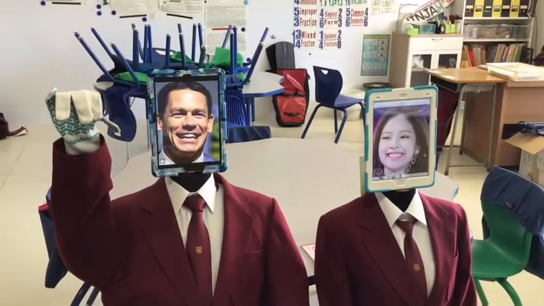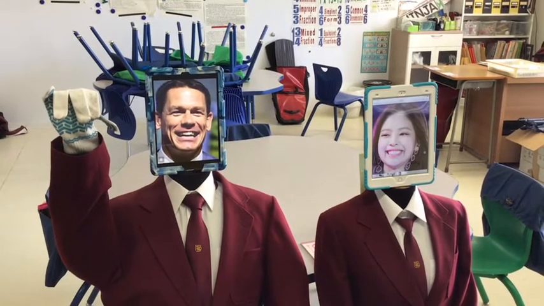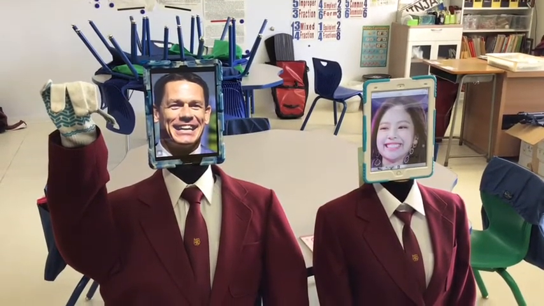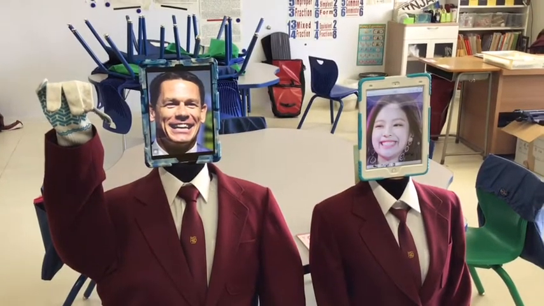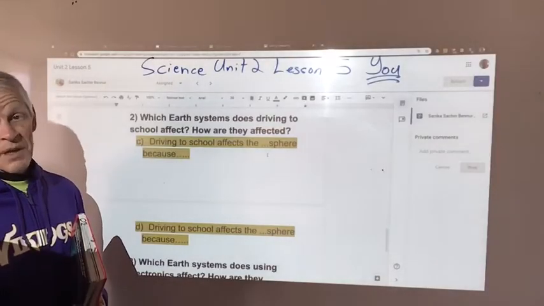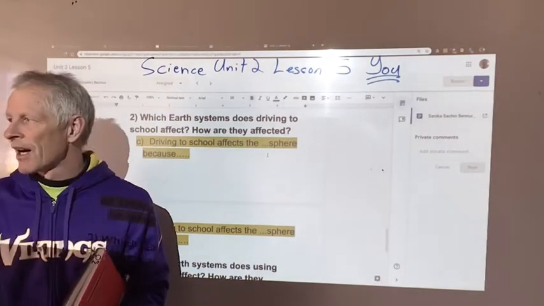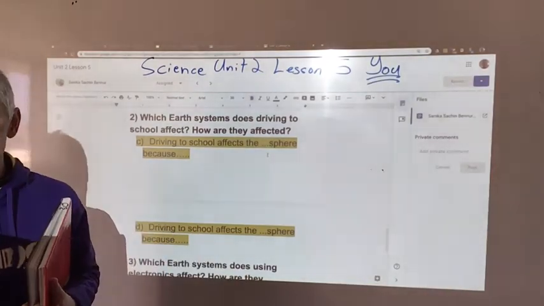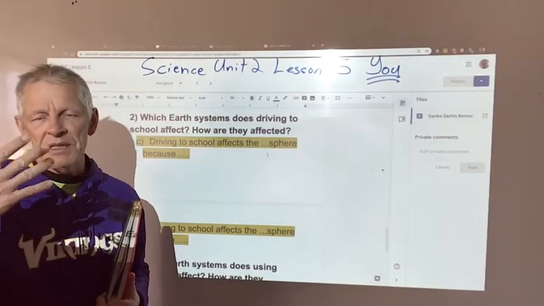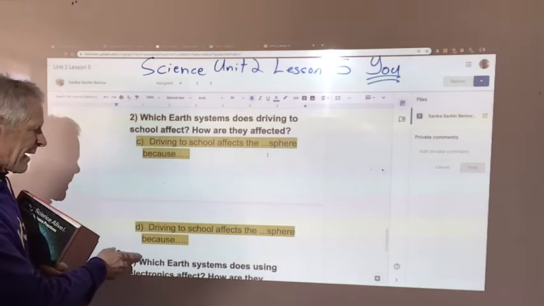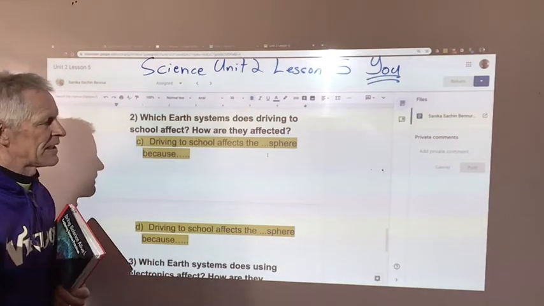Anything else? It's the atmosphere, Mr. Stang. I don't got the corona. It's just from all the smog from the buses and whatnot. That's right, little Johnny. Driving to school will affect the atmosphere, as a lot of the products like the buses and things, they use gas, which produces pollution, and that changes our atmosphere. So you got atmosphere and geosphere.